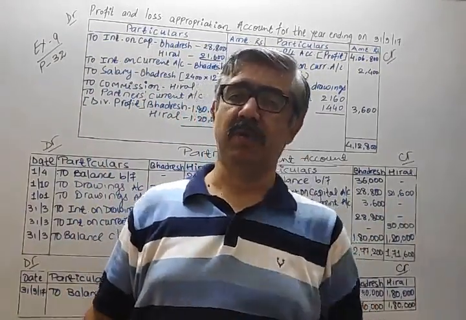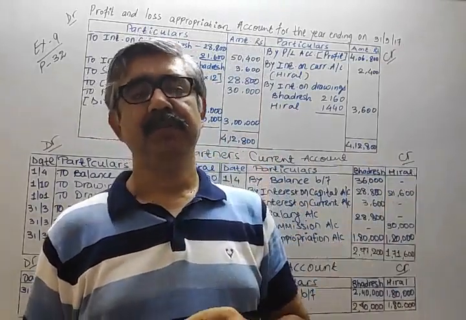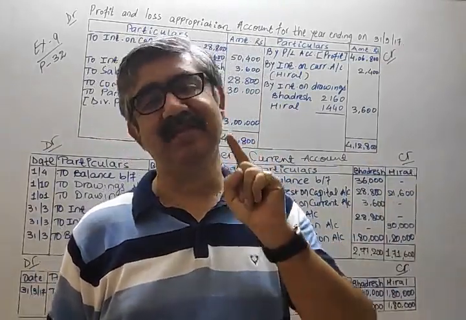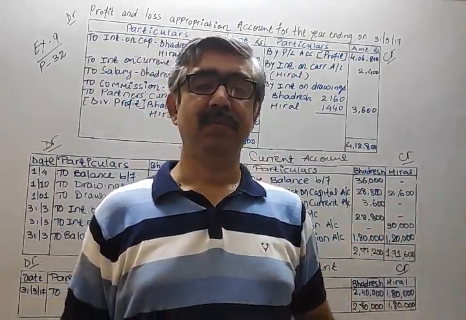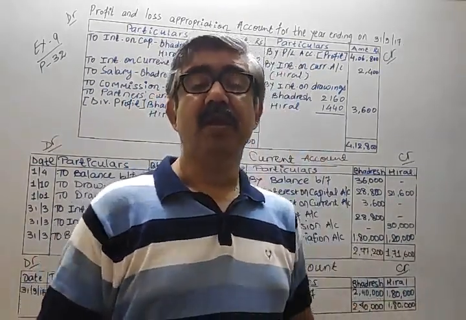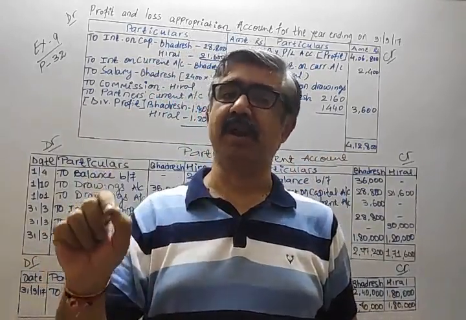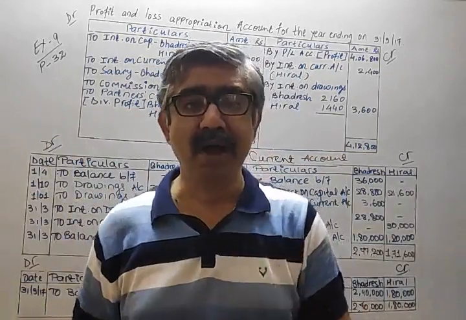That means 2 accounts for partners. One is the capital account, that is fixed capital. Another is the current account. But one more thing: they may not say that partners decided to maintain their capital as fixed capital.